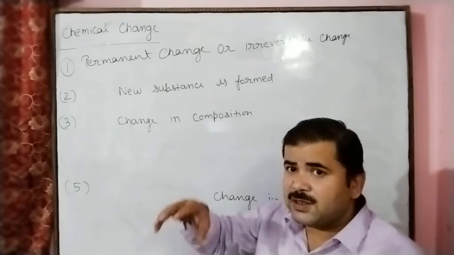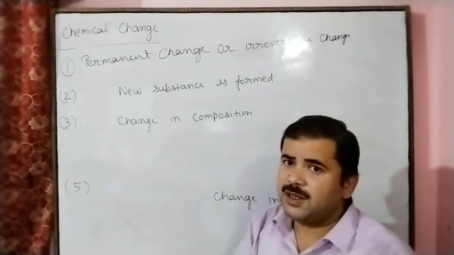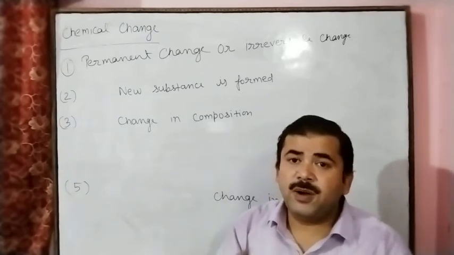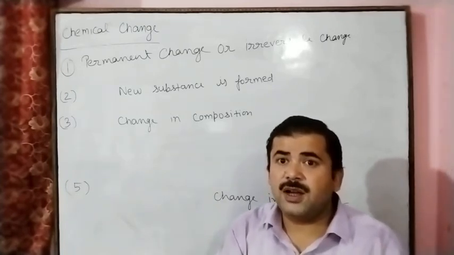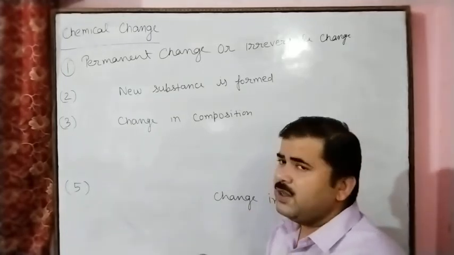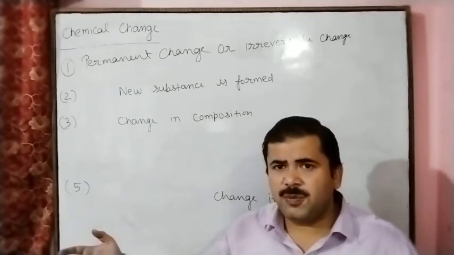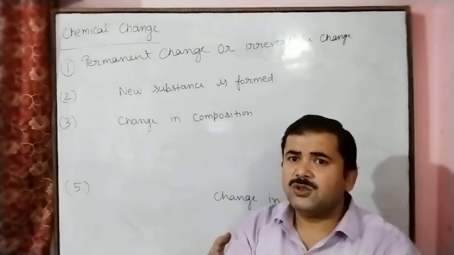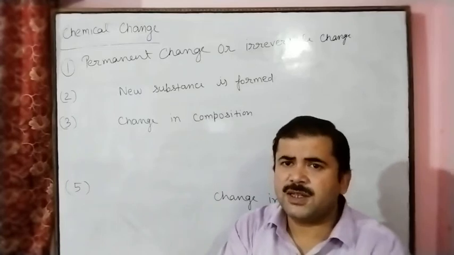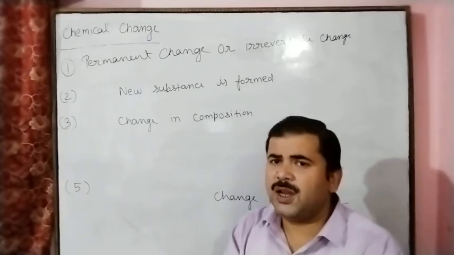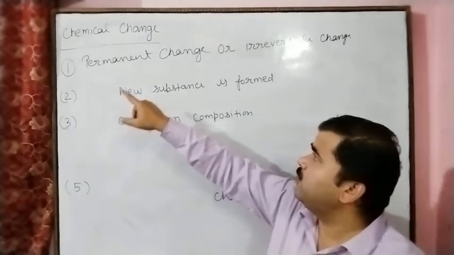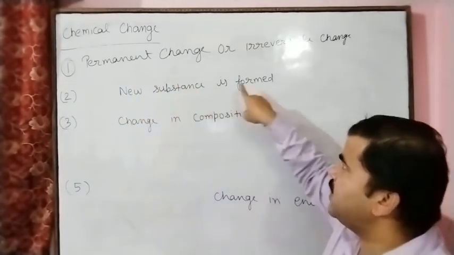So this change is irreversible, a permanent change. Another example is the burning of fuel. Burning fuel gives carbon dioxide, carbon monoxide, and many gases are released. If you take these gases and combine them, we can't get the fuel back in its original form. So this is a chemical change, and after this a new substance is formed.